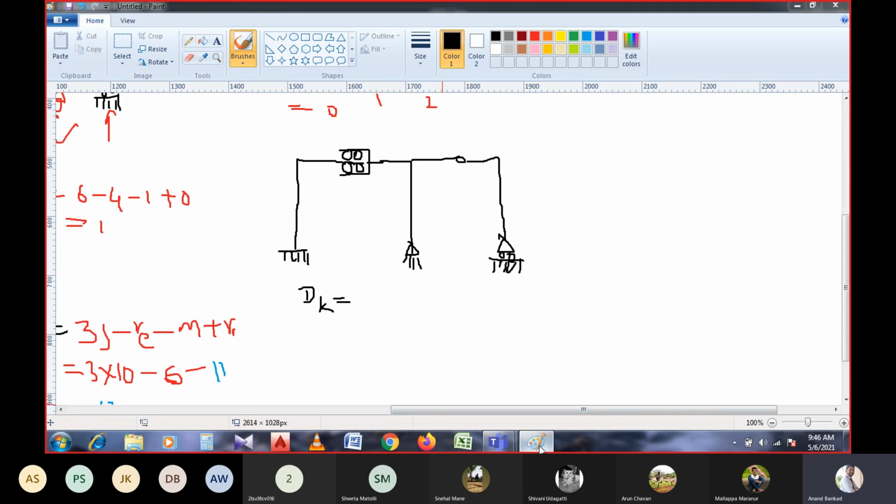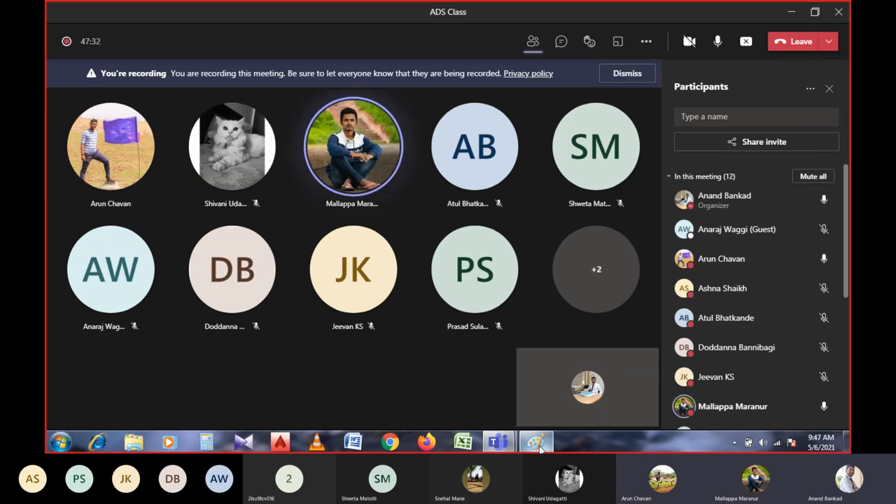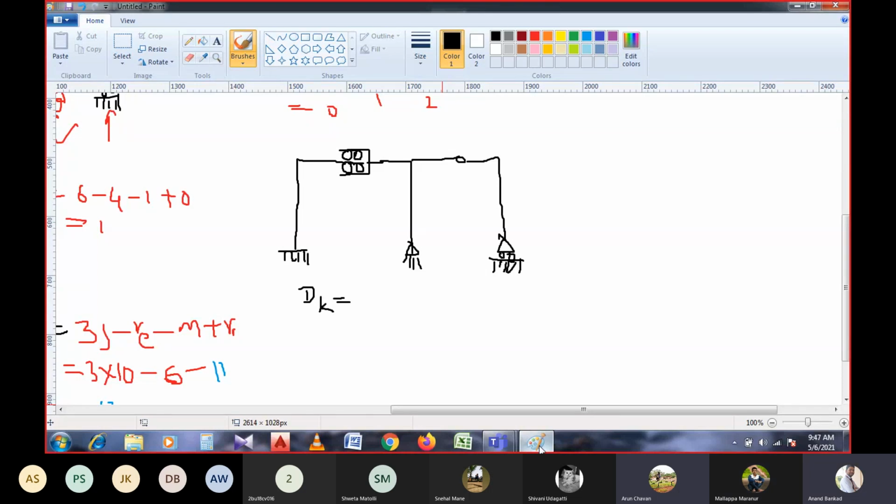See, all of you, are you getting what we are actually doing? See, Malappa, are you listening? Yes, sir. Are you trying or not? Yes, sir, I'm trying. It's okay if your answers are wrong or you are not understanding, it's no problem. You don't have to understand at the first discussion. At any time, if you are not understanding things, please let me know. Then only will you get to know how the problems are solved. If you sit quiet, you won't understand.